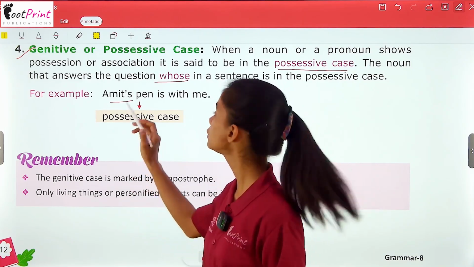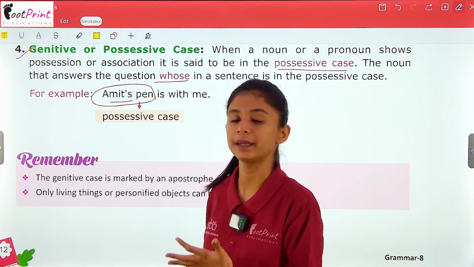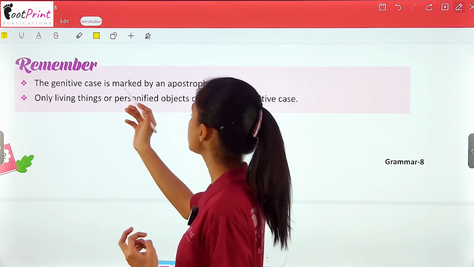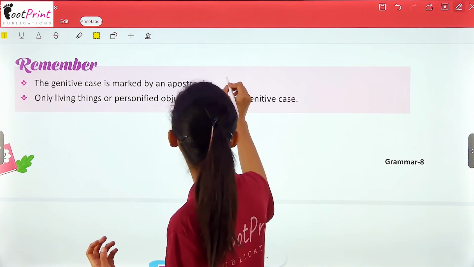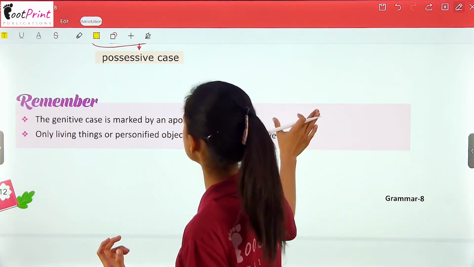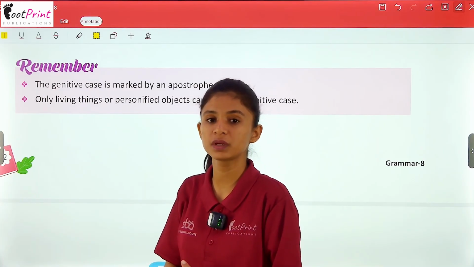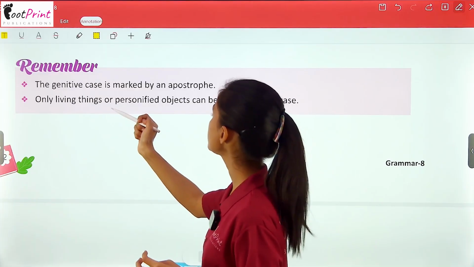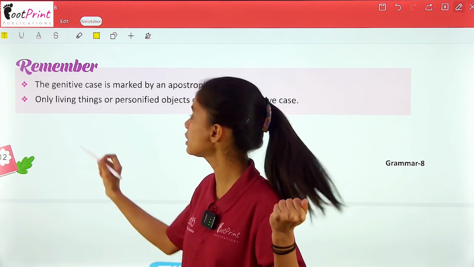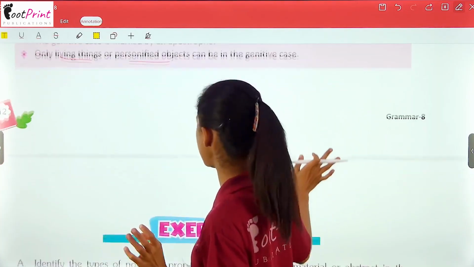Now Amit's pen, the possessive case will be the entire thing. Amit's ownership of the pen, it is the possessive case. Now you have to remember the genitive case is marked by an apostrophe. You have seen this comma-like mark with Amit. So this is an apostrophe. So you can mark a possessive case by noticing the apostrophe given in the sentence. Only living things or personified objects can be in the genitive case. तो in genitive case में living thing या फिर कोई personified object ही exist कर सकता है, not anything else.